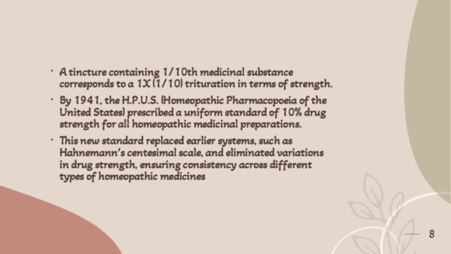This new standard replaced earlier systems such as Hahnemann's centesimal scale and eliminated variations in drug strength, ensuring consistency across different types of homeopathic medicines.